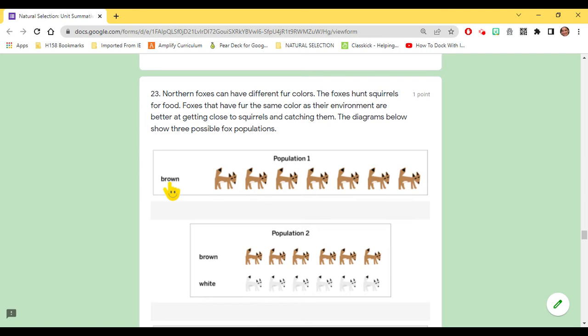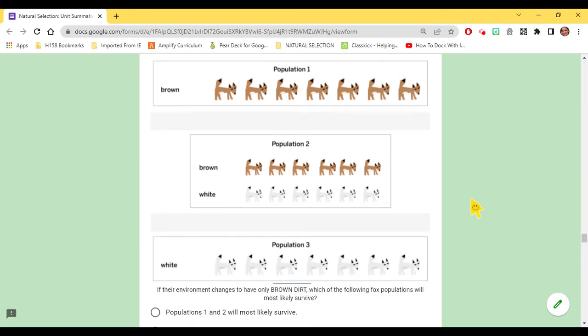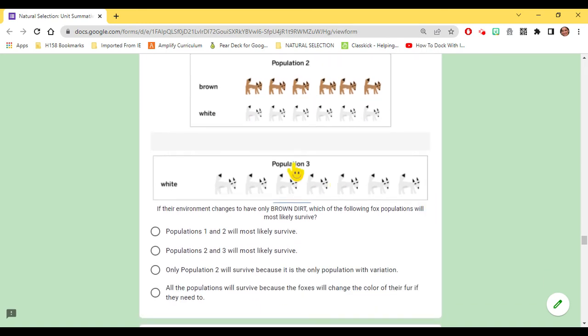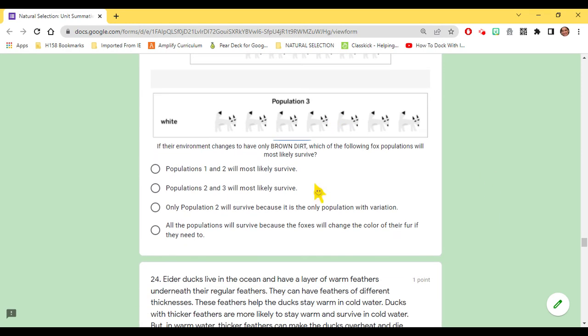Population 1, brown. Population 2, brown, white. Population 3, only white. If their environment changes to have only brown dirt, which of the following fox populations will most likely survive?